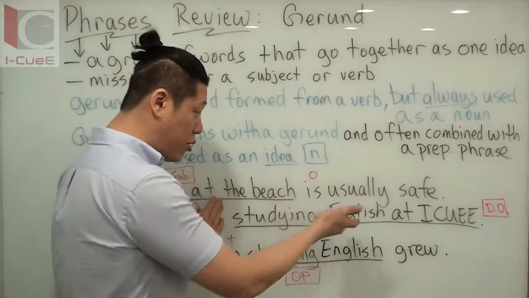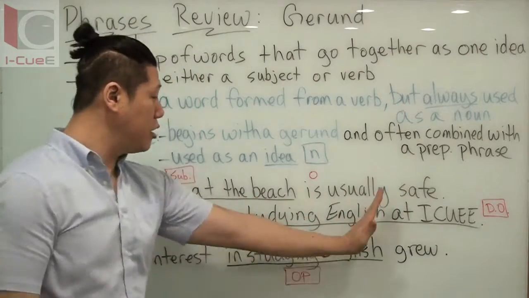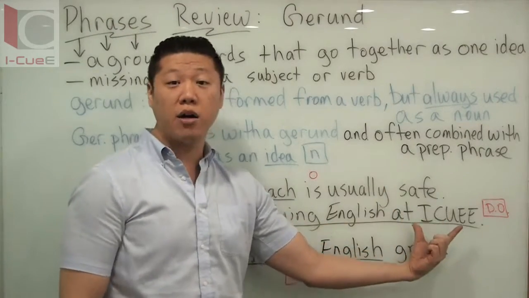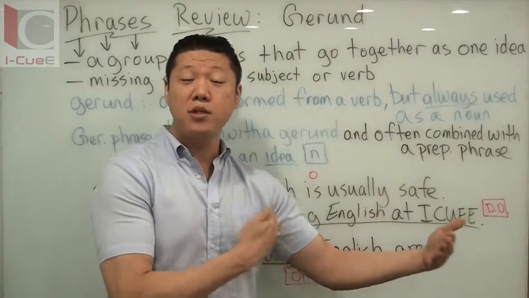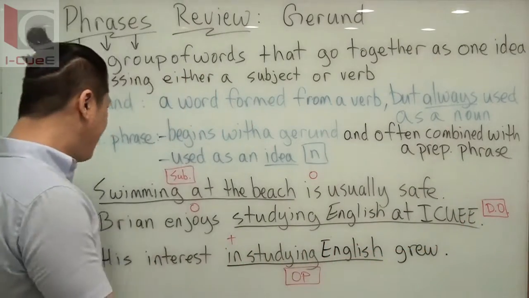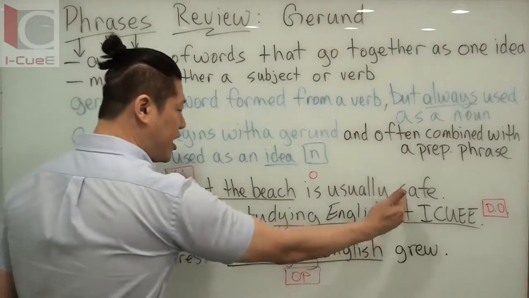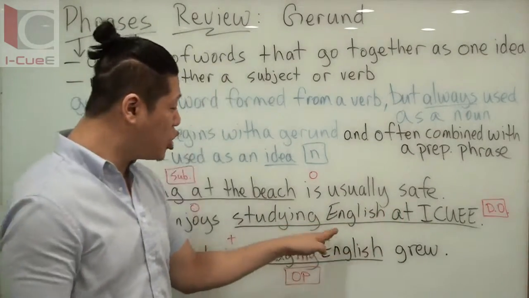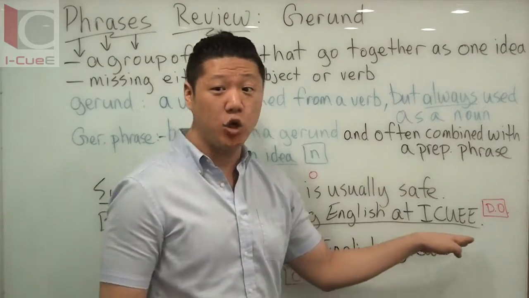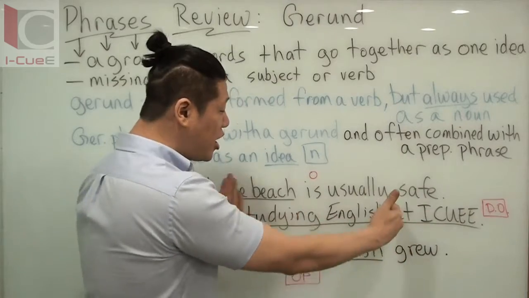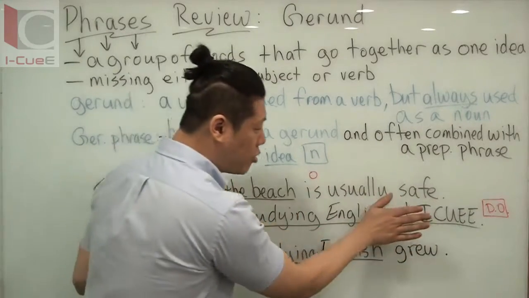It's just noun, studying English. This could be your gerund phrase. So at IQ could be part of a separate prepositional phrase. But then the sentence meaning would change. If I just said Brian enjoys studying English, that's fine. But maybe he enjoys studying English only at IQ. If that's the case, this has to stay together. If he just enjoys studying English, then I don't need this part.